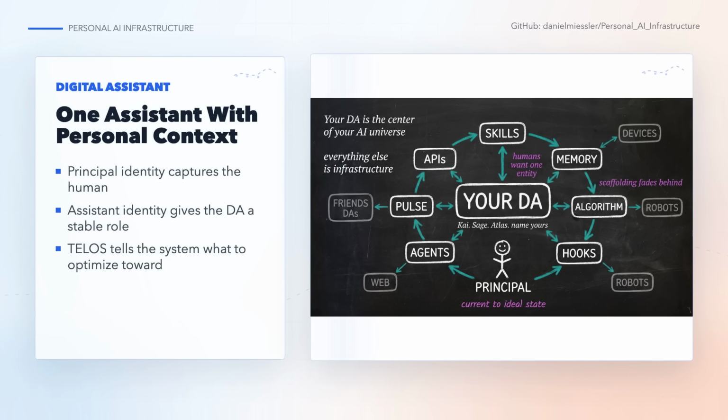The central interface is a named digital assistant. During setup, the system creates identity files for the principal and for the assistant. It also asks for TELOS, which is the repo's name for mission, goals, beliefs, wisdom, challenges, and operating preferences. That matters because the assistant is not supposed to restart from zero every morning. It should know the person it is helping.